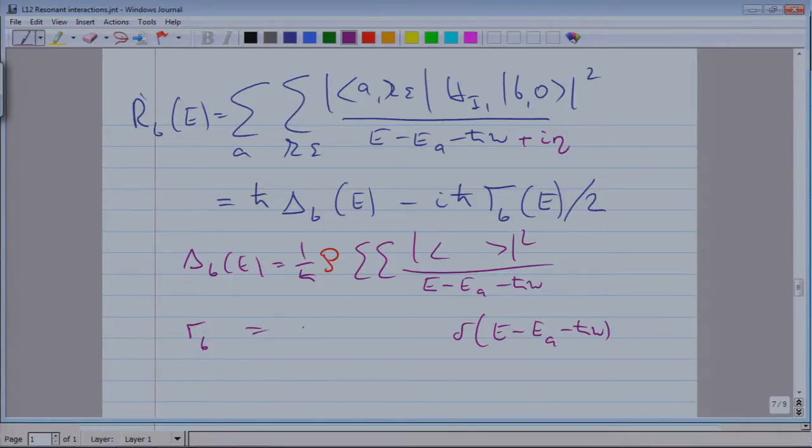So what we get is 2 pi over h bar, matrix element squared, times the delta function. That's something which you have seen. So the imaginary part gives us Fermi's golden rule.